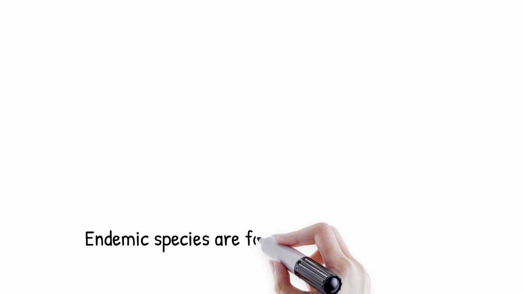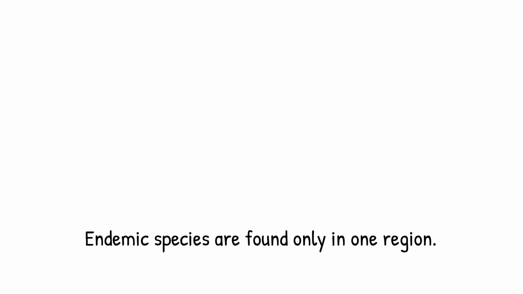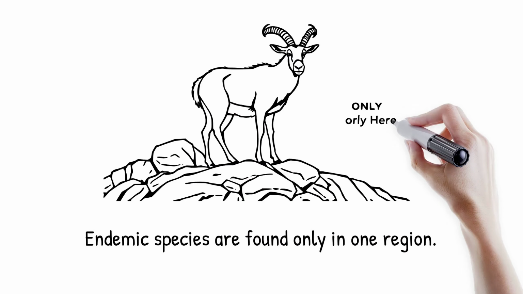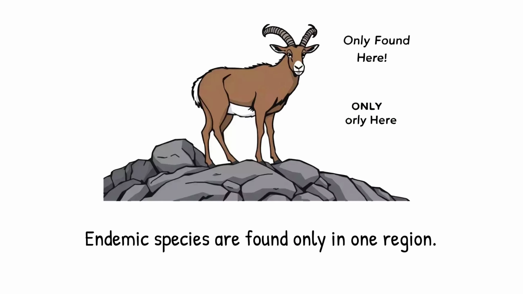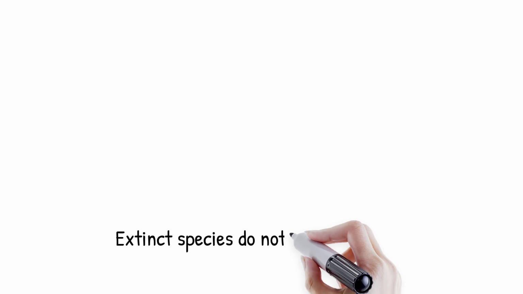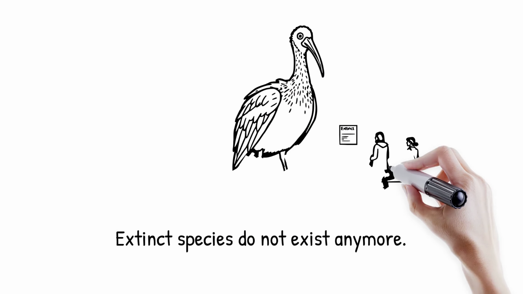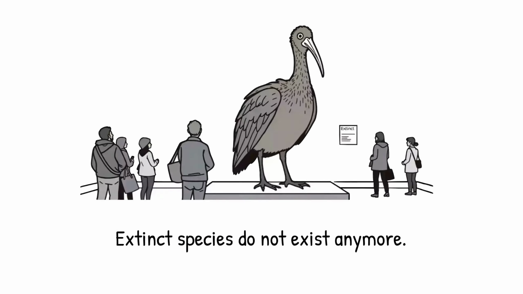Endemic species are animals or plants found only in one particular region and nowhere else in the world. They are unique to their location and often at risk due to their limited range. Extinct species are those that no longer exist anywhere on Earth. Once a species has gone extinct, it is lost forever, which is why conservation is important.